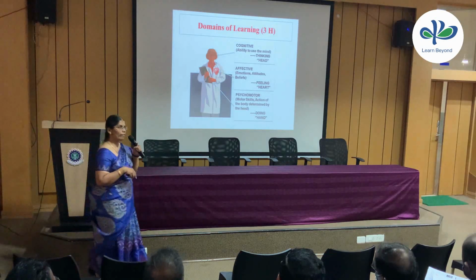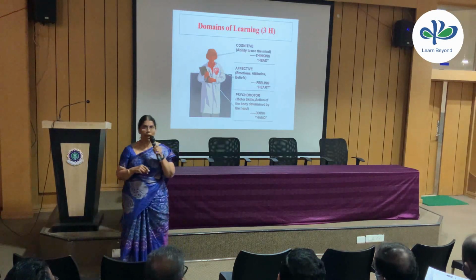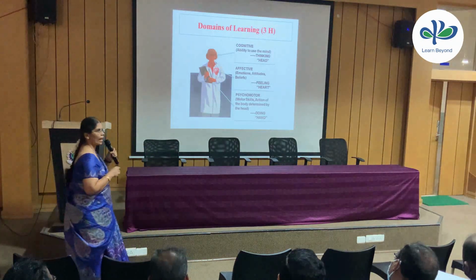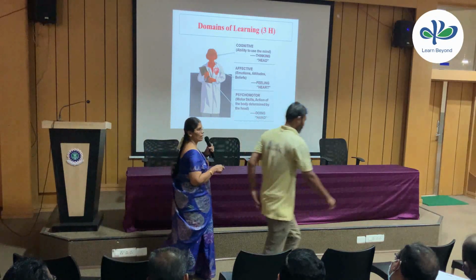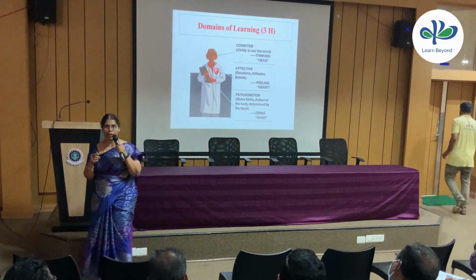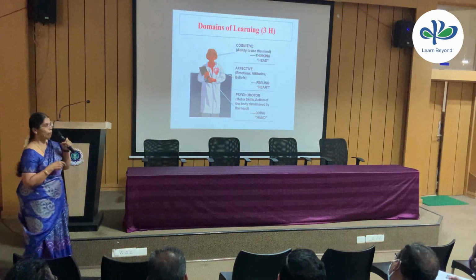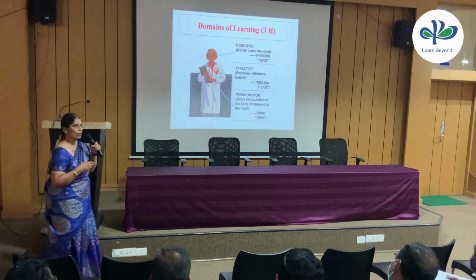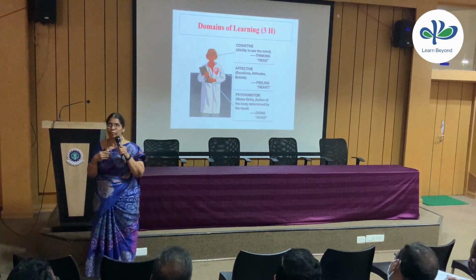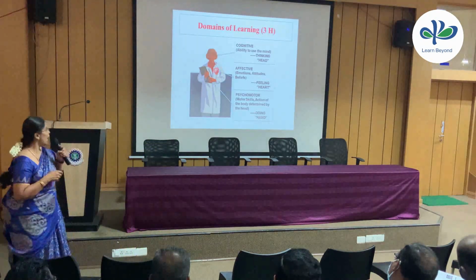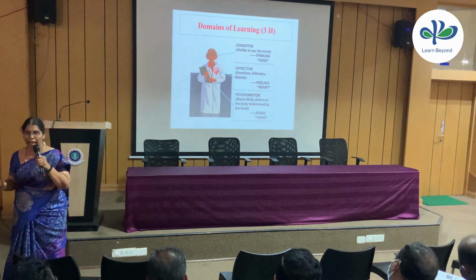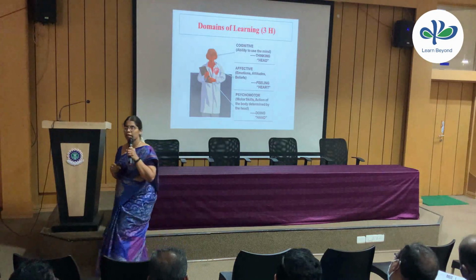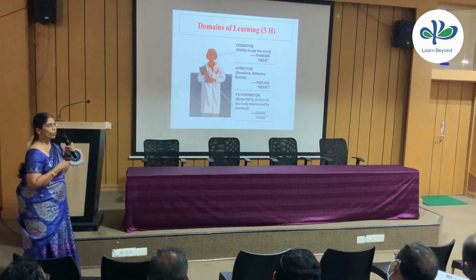So now, before even entering into that, what are all the domains of learning or learning outcomes? So I could say that would be 3H. That is head, heart, and hand. So head, we'll have to think, ability to make use of mind, thinking, that is cognitive, and affective, that is emotion, attitudes, beliefs, that is feeling from the heart. The teacher should have definitely. And it's psychomotor, that is doing by hand, right? So that is motor skills, action of the body determined by the head or hand, whatever may be the gestures. So doing by hand.